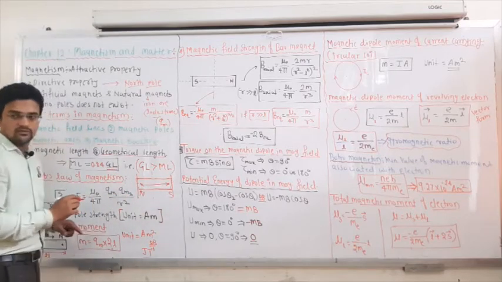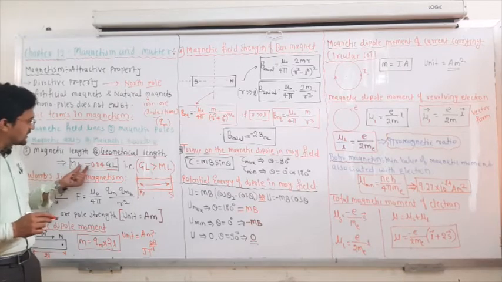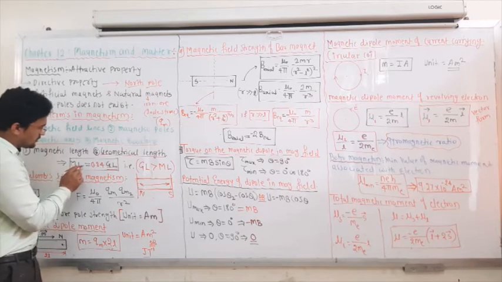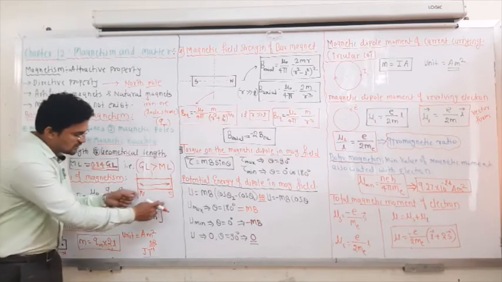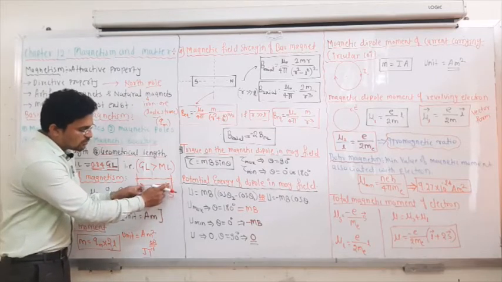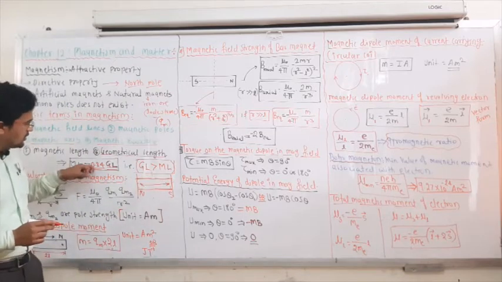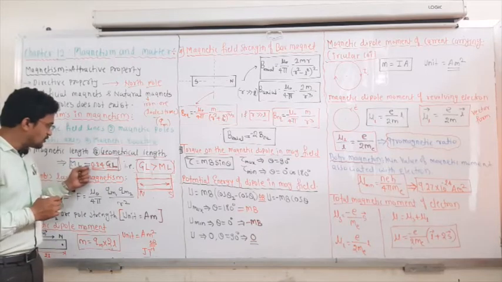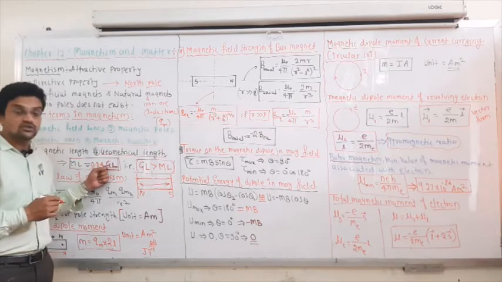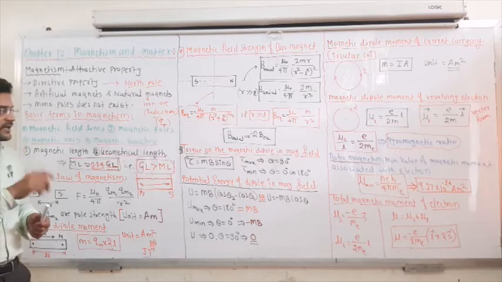What is the relation between the magnetic length and the geometrical length? Magnetic length is exactly equal to 0.84 times the geometrical length. That means the geometrical length is larger than the magnetic length. Remember this relation, sometimes they ask directly. Next, unlike Coulomb's law in electrostatics, where two charges can attract by using what?